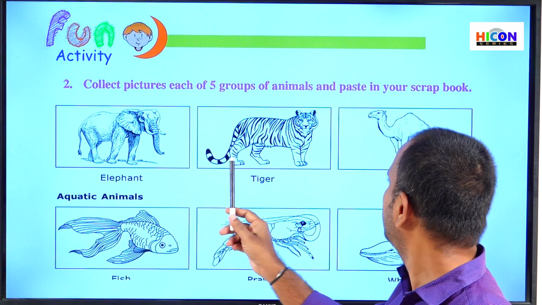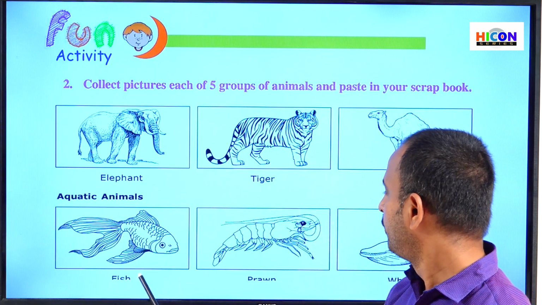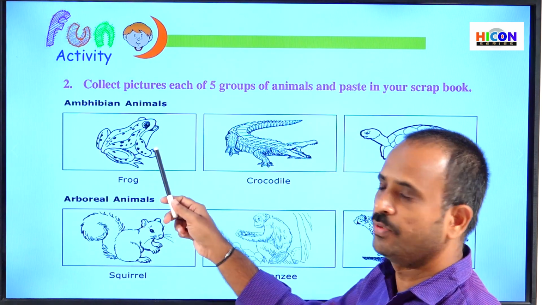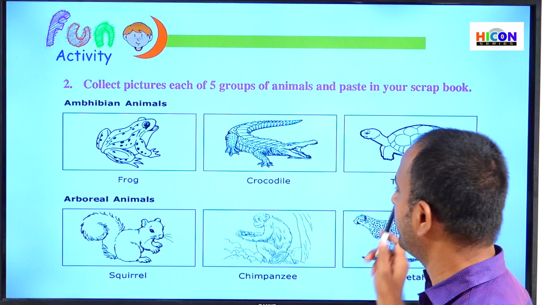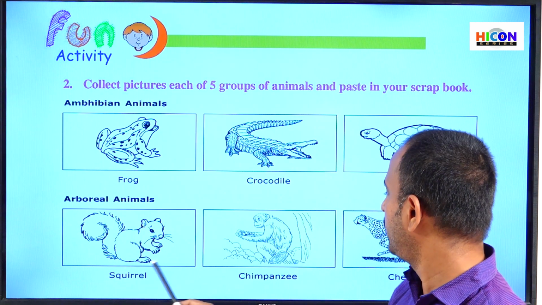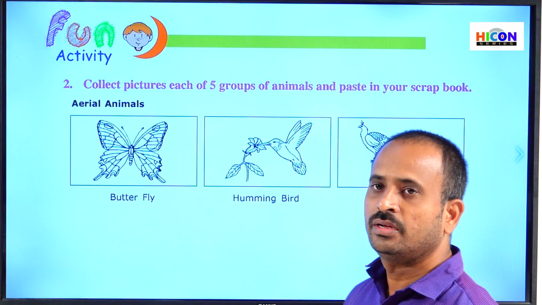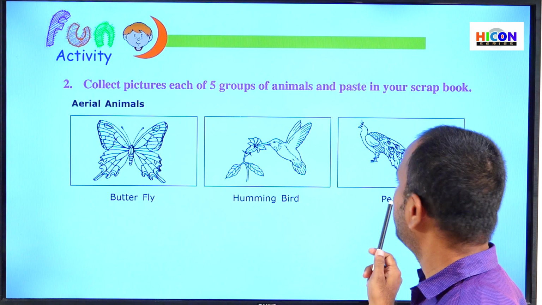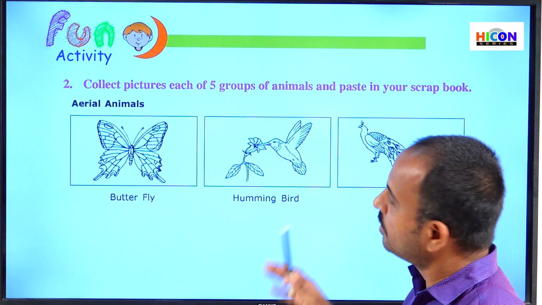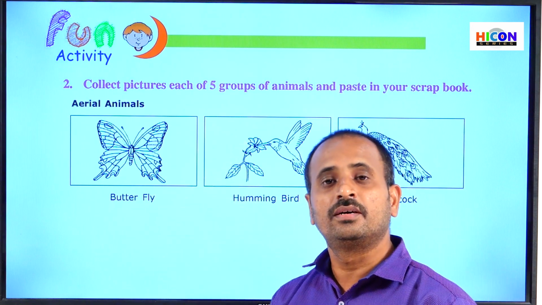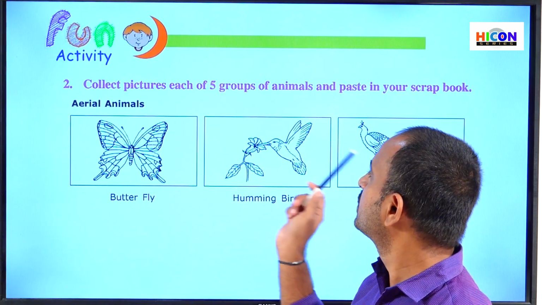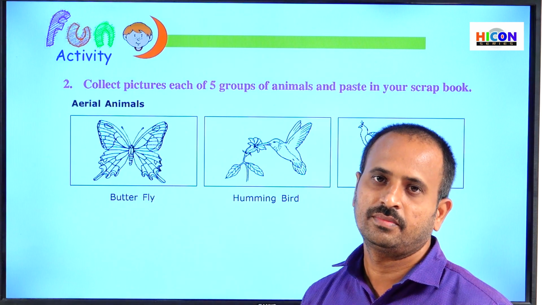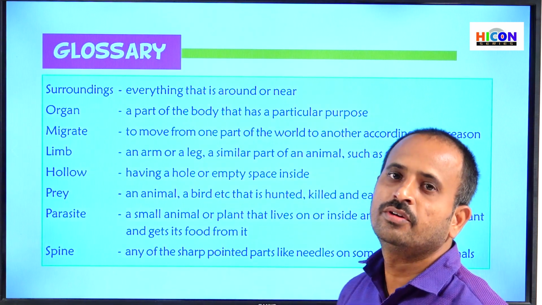Children, see, elephant, tiger and camel are terrestrial animals. Fish, prawn and whale are aquatic animals. Next, amphibians are frog, crocodile and tortoise. Arboreal animals are squirrel, chimpanzee and cheetah. And the 5th one, aerial animals, are butterfly, hummingbird and peacock. In this way, collect some more pictures of these 5 groups of animals, paste them in your scrapbook and write their names below their pictures. So children, this is about the fun activity.